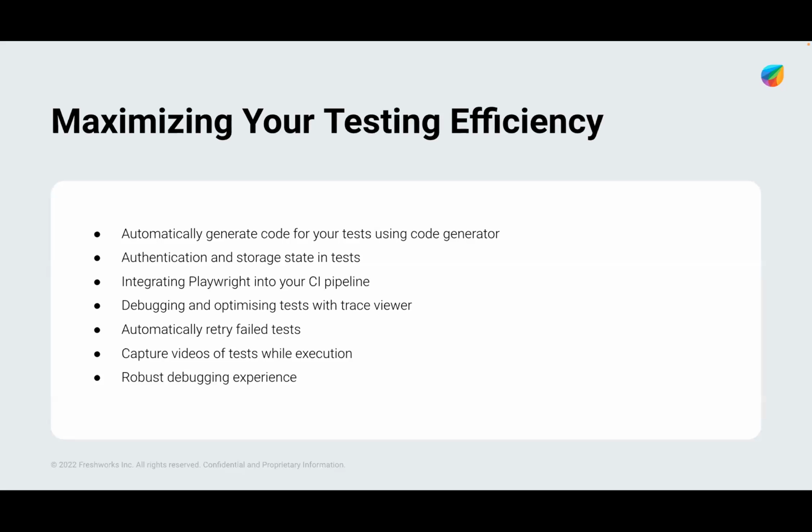The other process we need to keep in mind is debugging and optimizing the test cases. If there are issues during our automation, either the element might not be loaded or the element might have changed, we can easily debug and optimize it with the help of trace viewers. Trace viewers record all the session details, what actions we are doing, whether an element is not loading, and the total recording is available along with the traces. So it is easy for us to go through all the traces, see at which point what kind of error was thrown, and why our test cases failed.